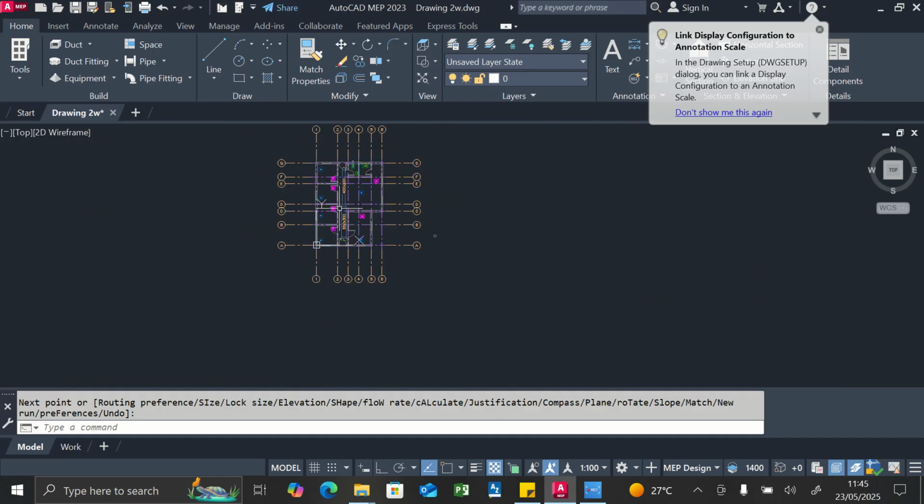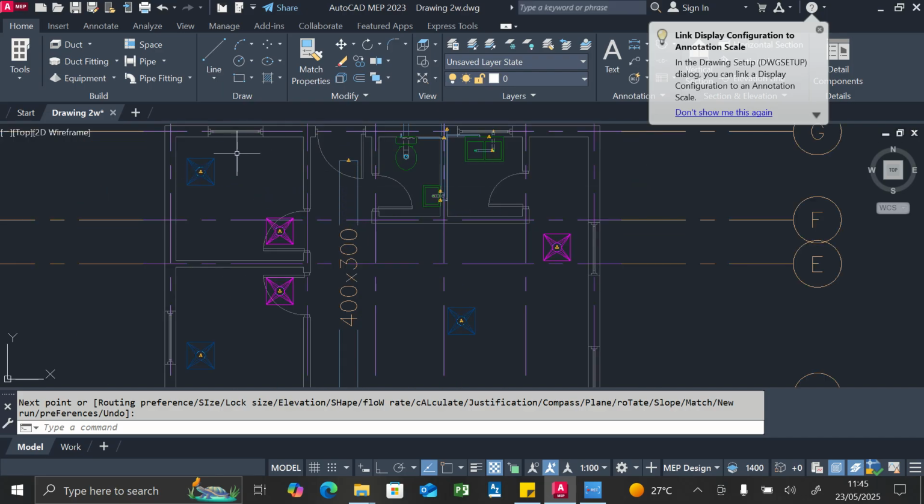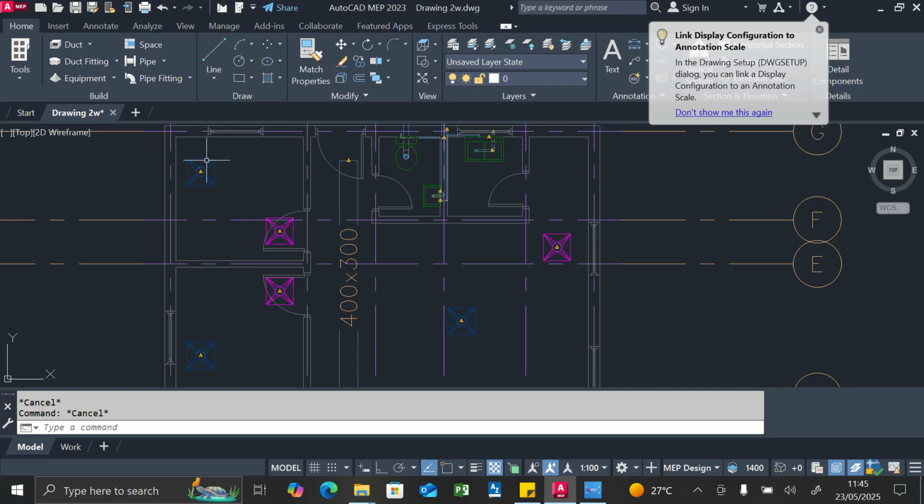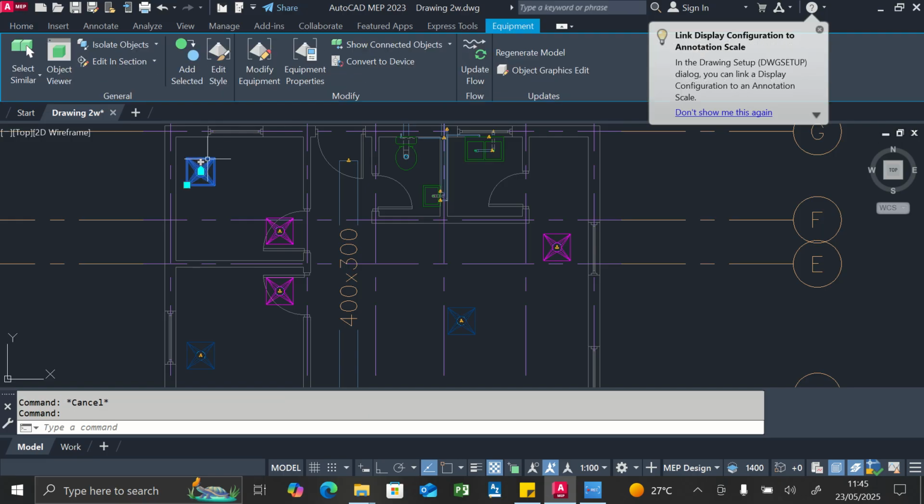Alright, so let's connect the various air terminals, that is the supply air terminals, to the supply duct side. So click on the air terminals, hover around the plus sign there. You could either add a duct or a flexible duct.